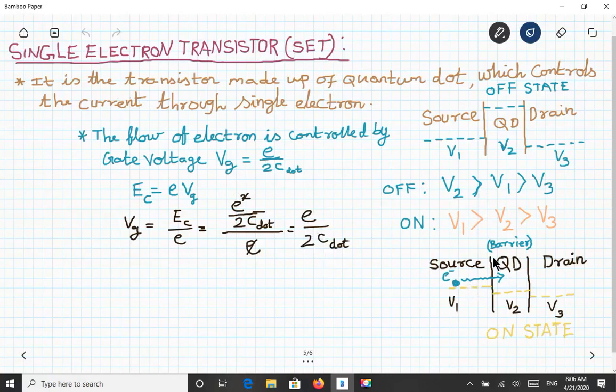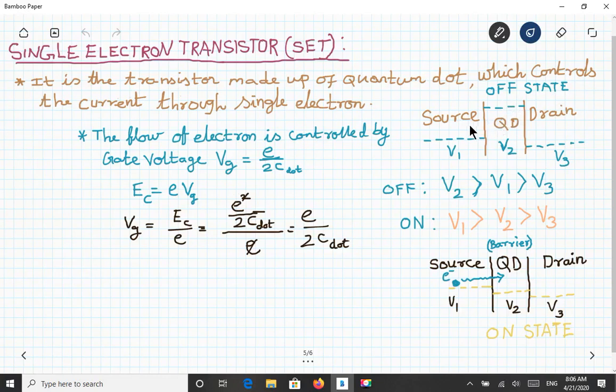So this is the picture which depicts the potential energy in the off state and on state. In the off state, if you see V2, which is the voltage of the quantum dot, it is very, very high, equal to e square by 2C, or the Coulomb blockade, so the electron will not tunnel. This will be the finite barrier, but it is a very high barrier.